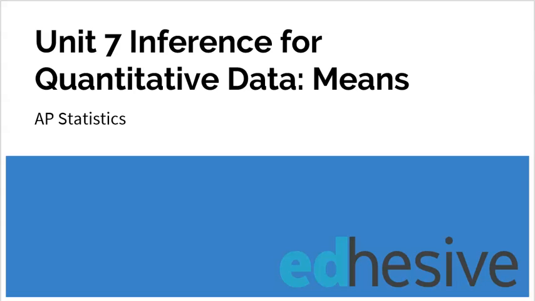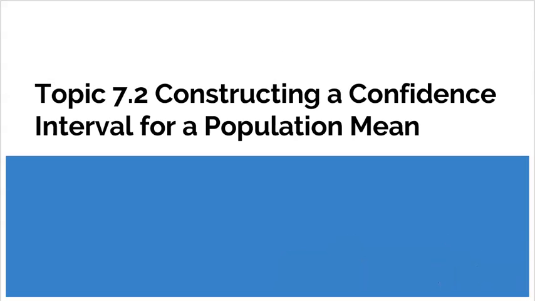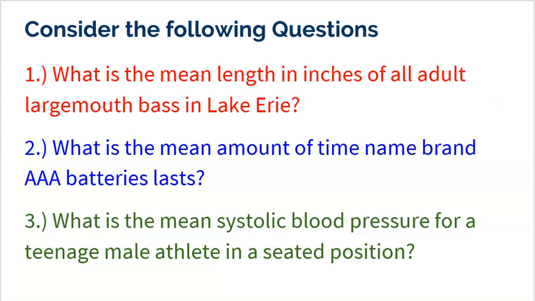Welcome to Unit 7, Inference for Quantitative Data with an emphasis on means and AP Statistics. In this video, we're going to discuss topic 7.2, constructing a confidence interval for a population mean. Alright, consider the following questions.